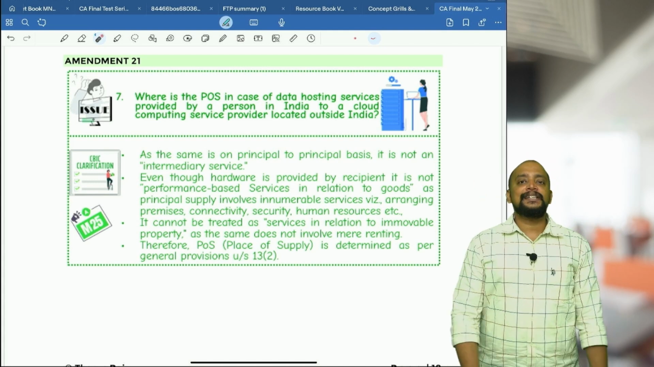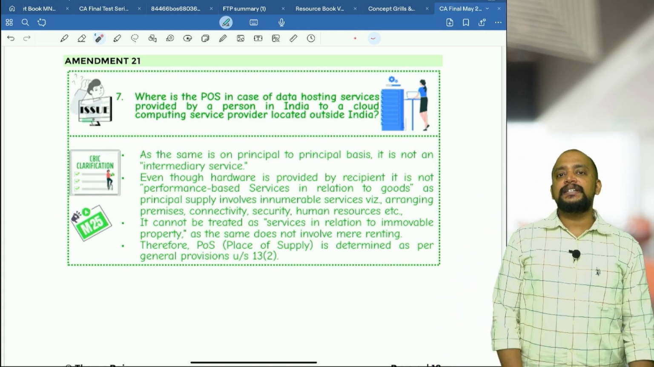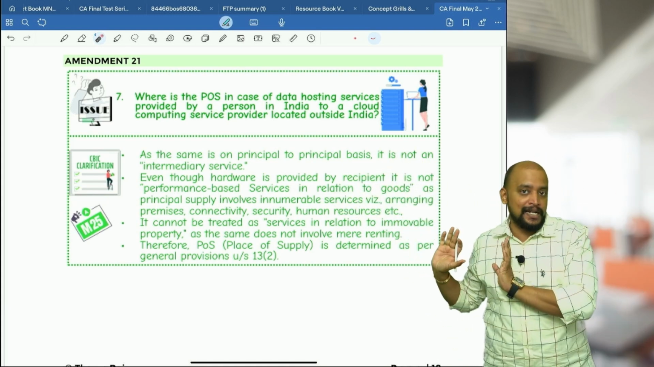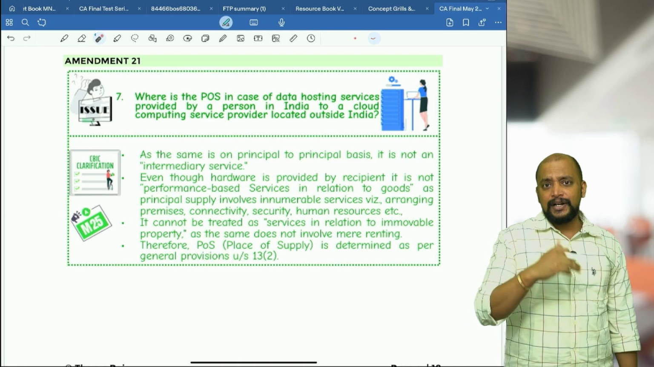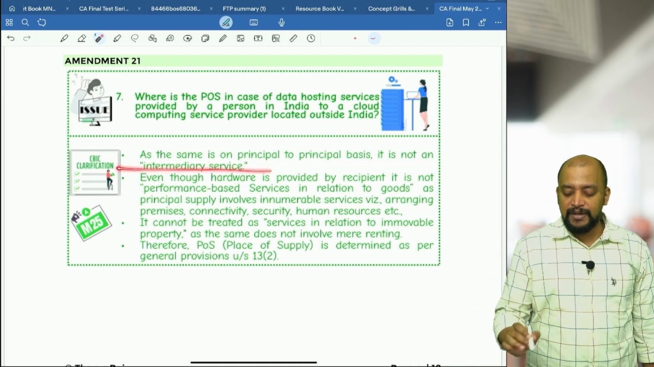No, we cannot call it intermediary services, because they do it on a principal to principal basis. Basically, intermediary services means it is like connecting the supplier and the recipient and coming out of the transaction. That is what an intermediary is. Here it is not an intermediary service, as the same is on a principal to principal basis.